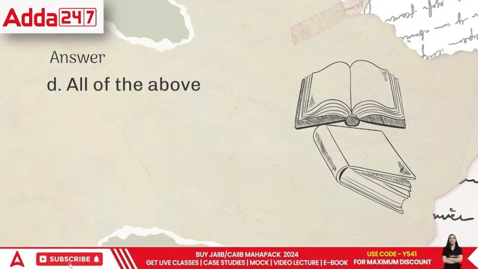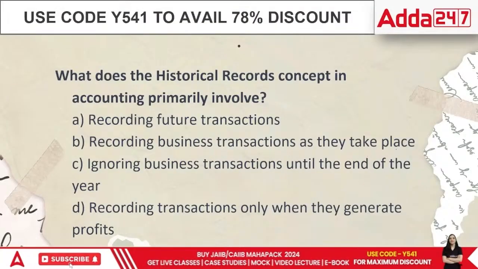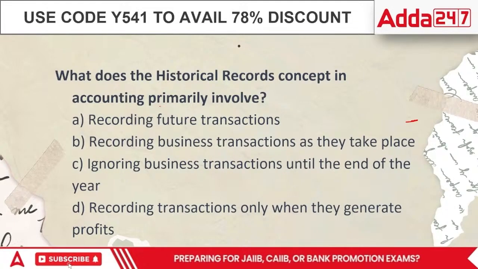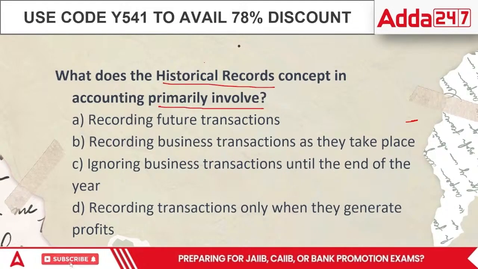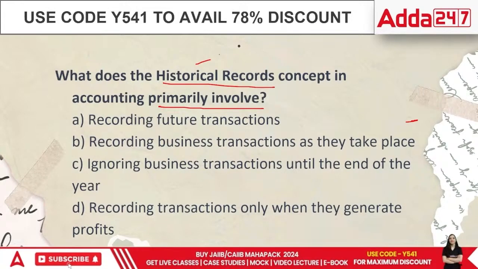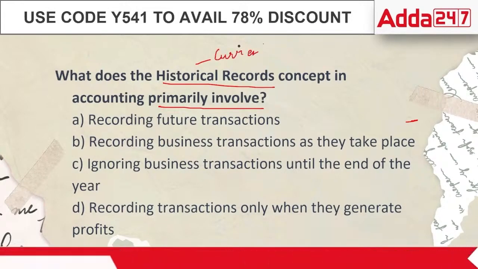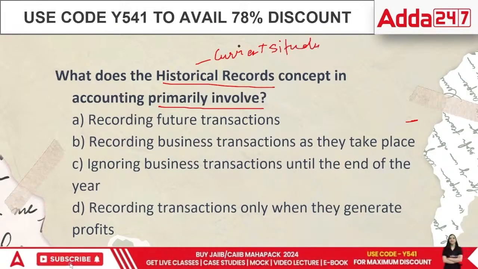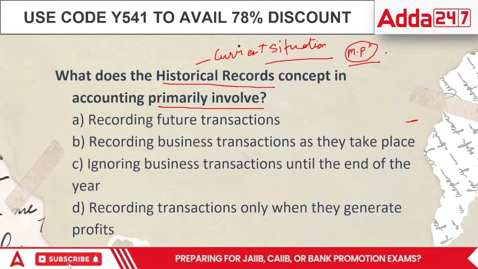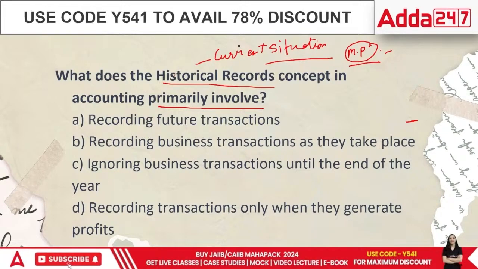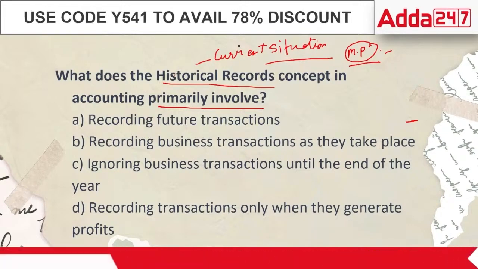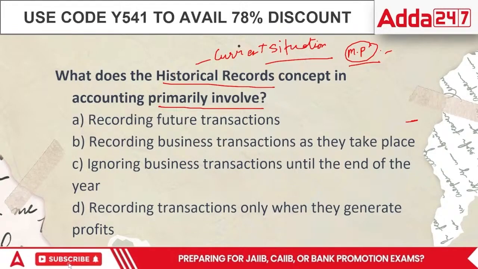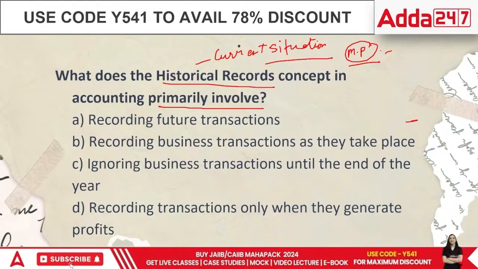Now let's look at the next point. What does the historical records concept of accounting primarily involve? The historical cost concept can be seen as something like historical records. We do not record anything as per the current situation. If we recorded things as per the current situation, it would be very costly, because every single day the market price of things changes. So we cannot record the regular market price. The historical cost concept simply says to record everything that has happened at one point of time. That means you have your invoices, so record them at the price that is stated to us.